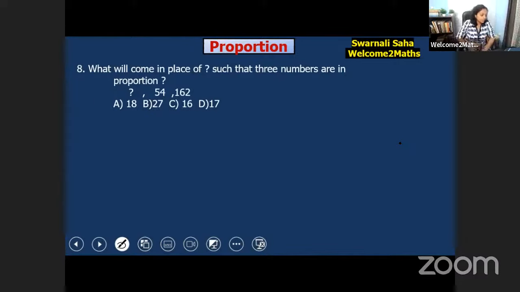Now, what will come in the place of the question mark such that three numbers are in proportion? Here is a question mark, then you have 54, then you have 162. You have to find out the question mark. The three numbers are in proportion.